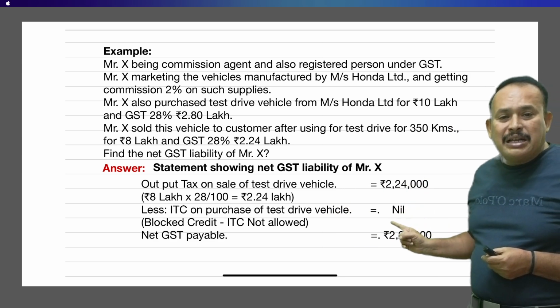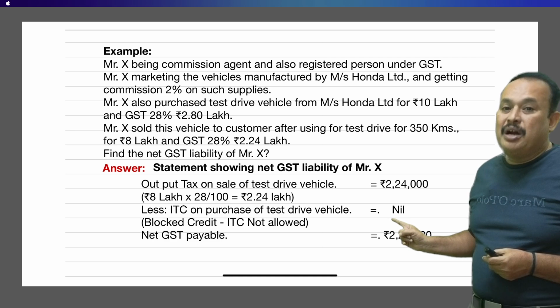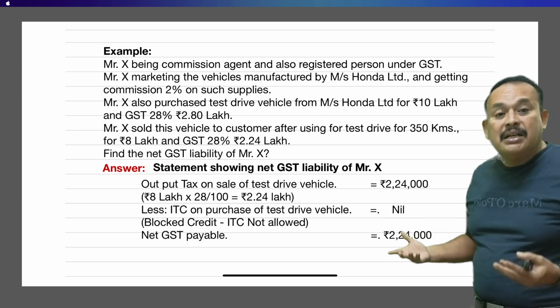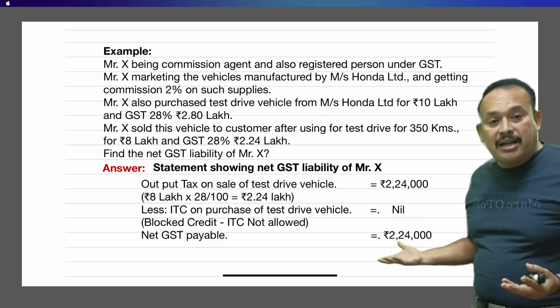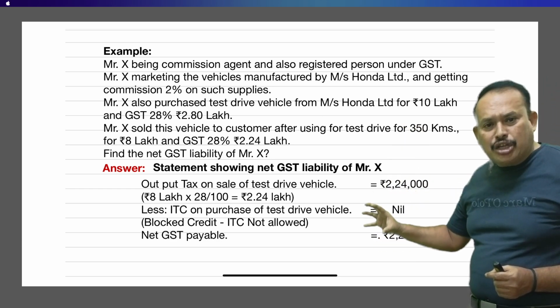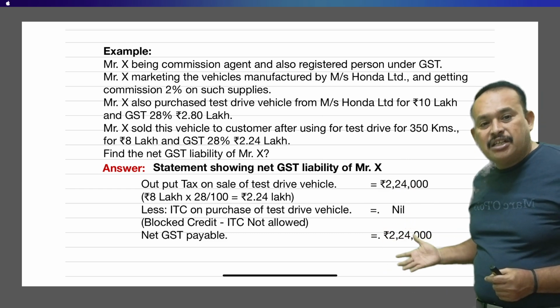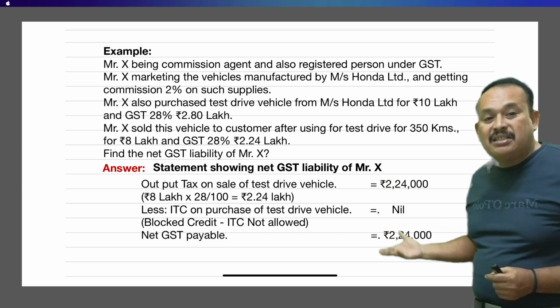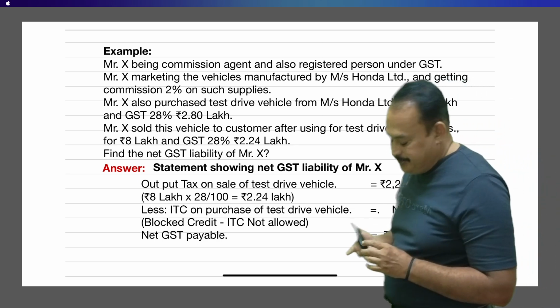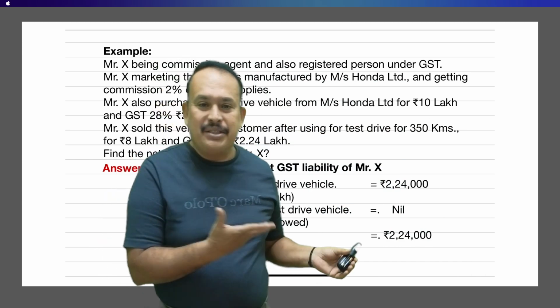Are they eligible to claim ITC on purchase of the vehicle? No, because the block will apply to them: it is a passenger vehicle, seating capacity not exceeding 13 including driver, which clearly comes under the clutches of blocked credit. Therefore, Mr. X, commission agent, you are not eligible to avail the ITC on such vehicles, as said by CBSE in their circular in the recent past.